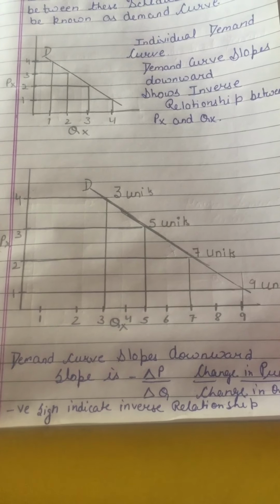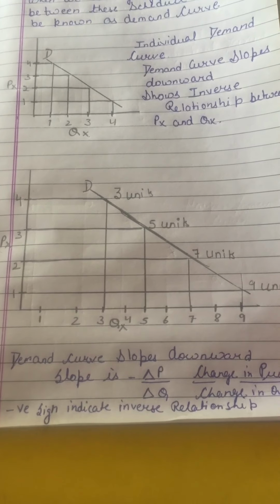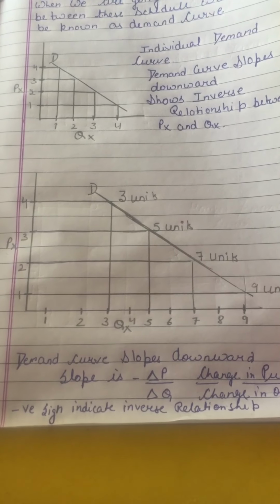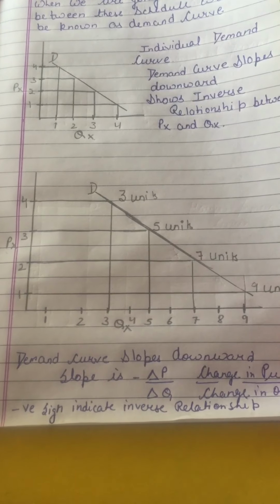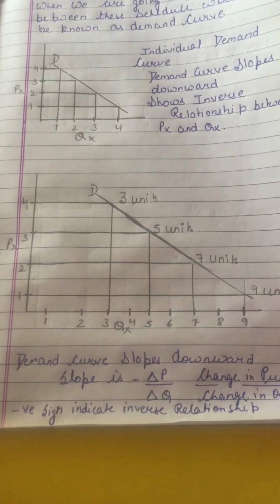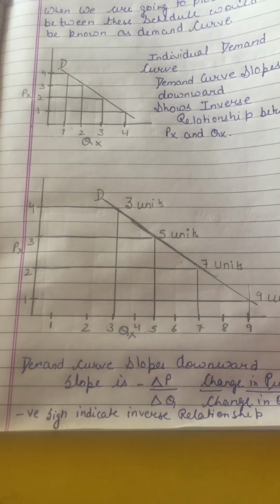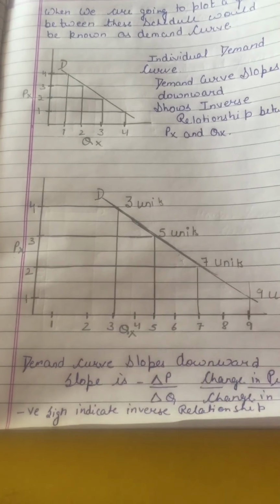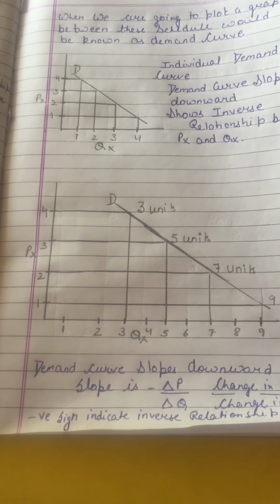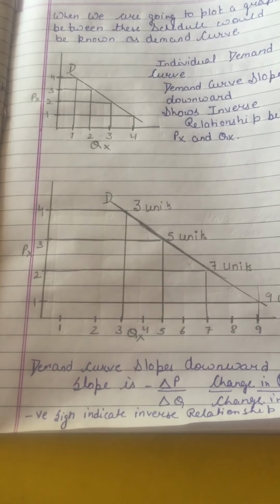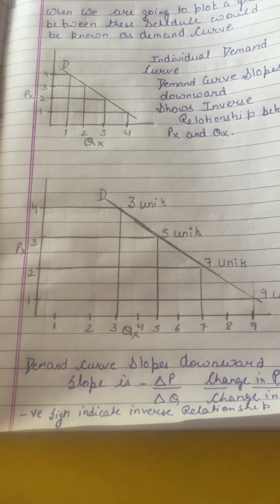Demand schedule refers to a demand for a commodity by all the consumers in the market, that is, when you are looking at the demand of all consumers in the market, that term would be known as a market demand schedule. So here is the table. We have taken the assumption that we are going to consider only two consumers in the market, consumer A and consumer B. So I already showed you the table.